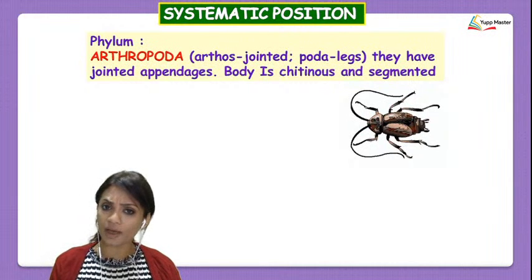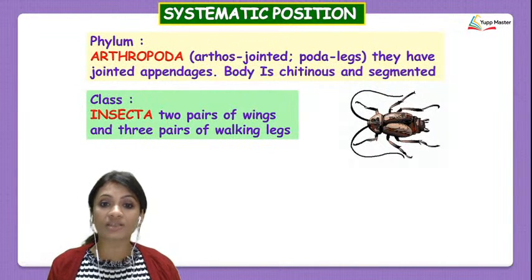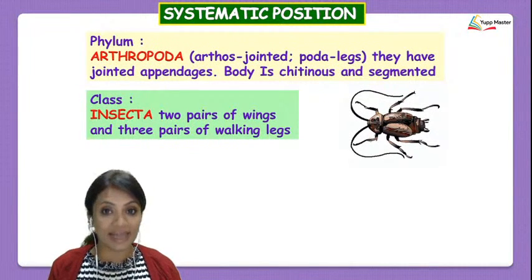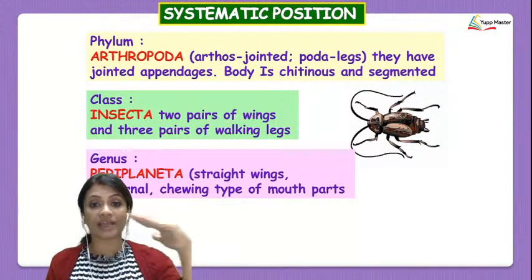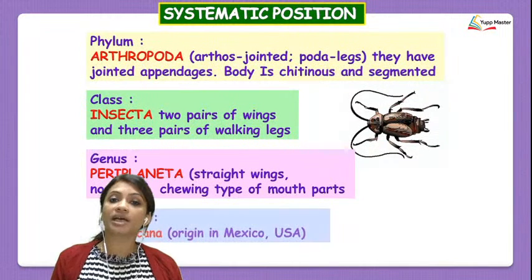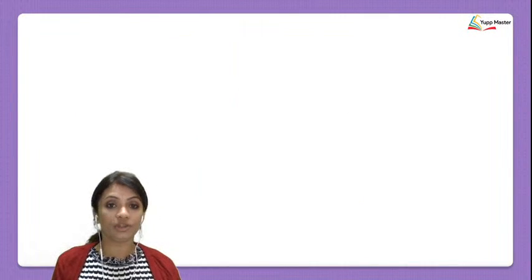Phylum Arthropoda, because they have jointed legs. Class Insecta, because they have 2 pairs of wings and 3 pairs of walking legs. Periplaneta, because their wings are very straight and plain. And Americana, because its origin was found in Mexico, USA.